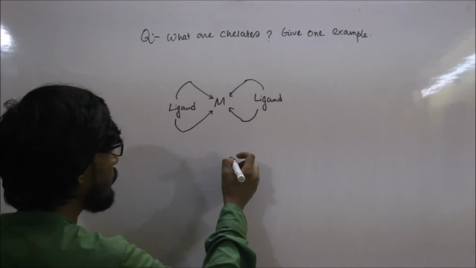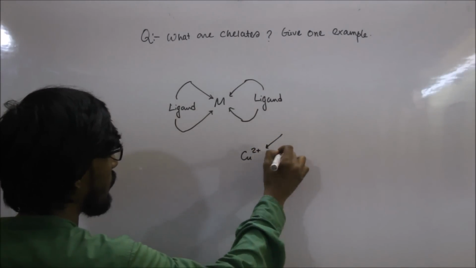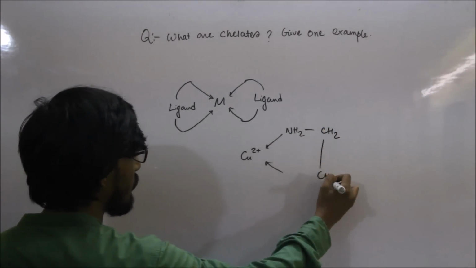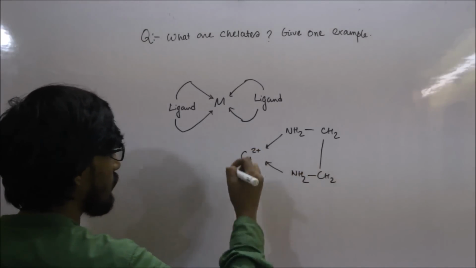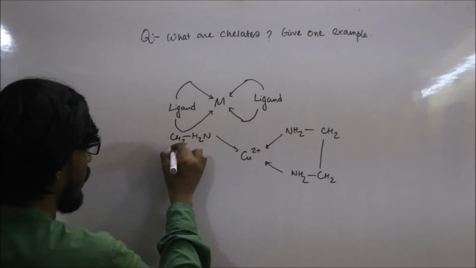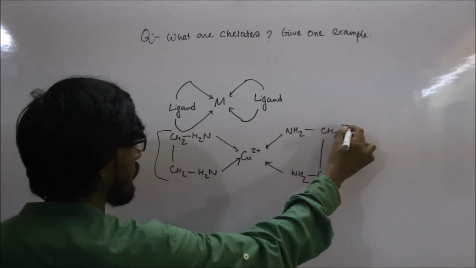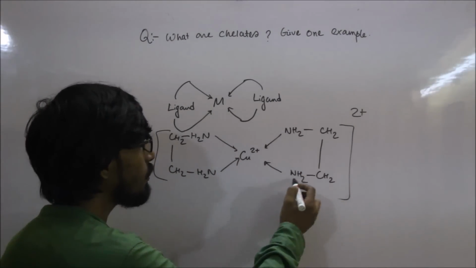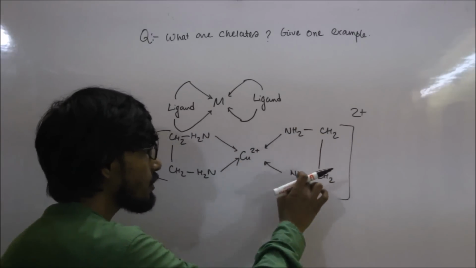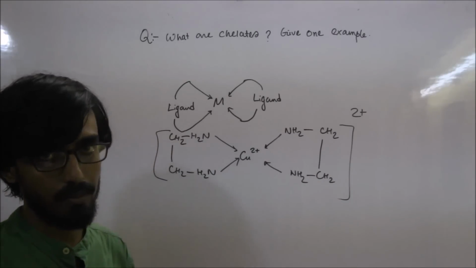Now one example will be like that. The ethylenediamine molecule forms two bonds with the copper ion. So this is a closed structure, and this ion will be achieved.